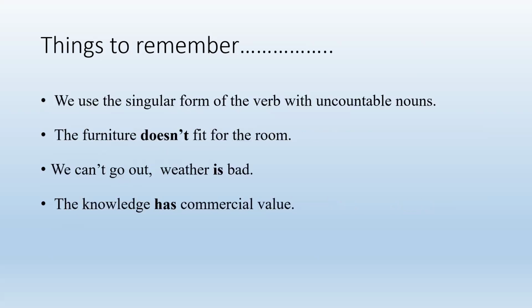Next point is we use the singular form of the verb with uncountable nouns. Look at the examples, then you can understand it easily. The furniture doesn't fit the room. We don't say the furniture don't. If we use don't here instead of doesn't, it is wrong. We should say the furniture doesn't. Next one, we can't go out. Weather is bad. We don't say weather are. Weather is bad. That is the correct form.